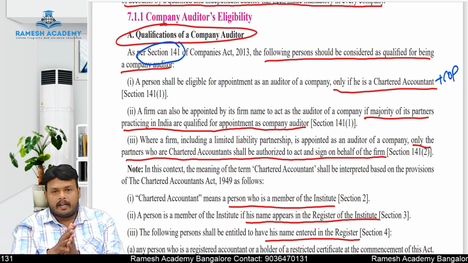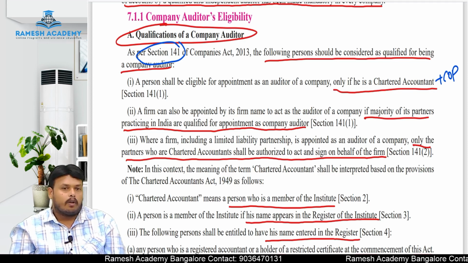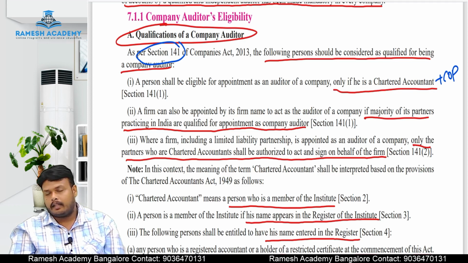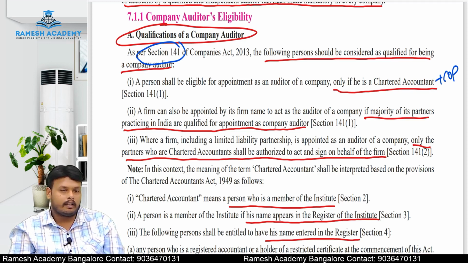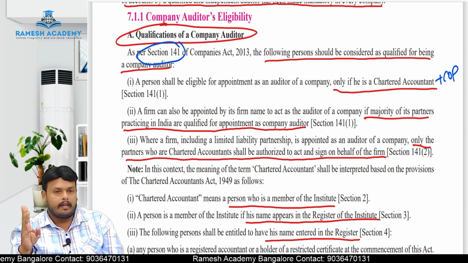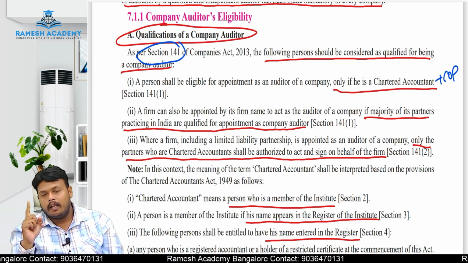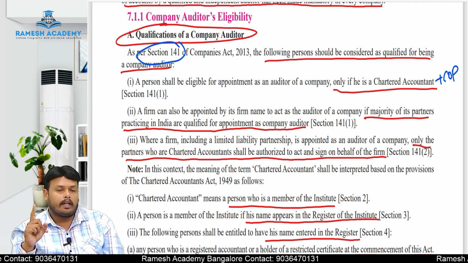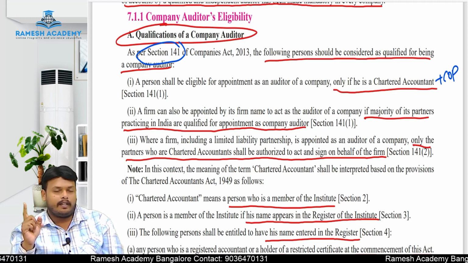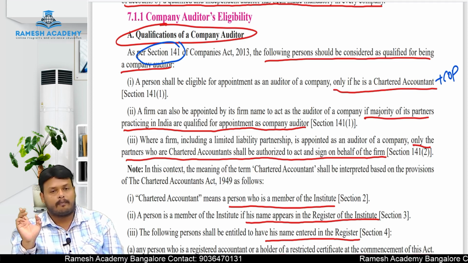Let us once revise what are the qualifications and disqualifications of an auditor. So qualifications and disqualifications of an auditor have been defined under section 141 of the Companies Act 2013. Coming to the qualifications, majorly you have to cover 3 points. The point number 1 is what? An individual can be appointed as an auditor of the company provided he is a qualified chartered accountant and he should hold a certificate of practice.